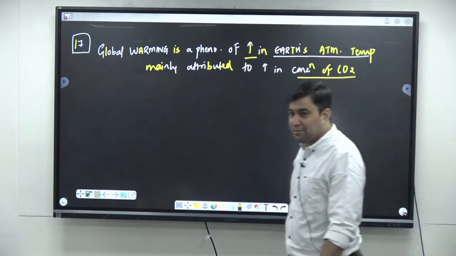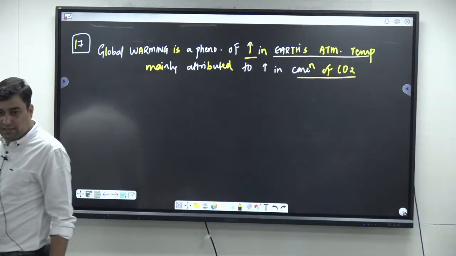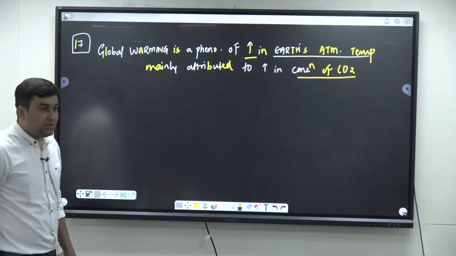Exactly ऐसा definition आना चाहिए आपका. Is it clear? Keywords में सब कुछ है इसमें.